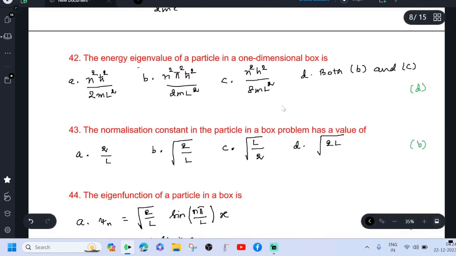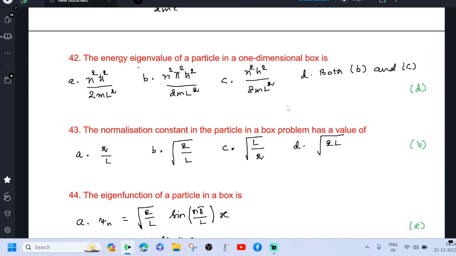The energy eigenvalue of a particle in a one-dimensional box is n square pi square h cross square divided by 2m L square, which is the correct answer. If you replace h cross by h by 2 pi, you may get n square h square divided by 8m L square. So both B and C are correct. So option D is correct. Here h cross equal to h by 2 pi.